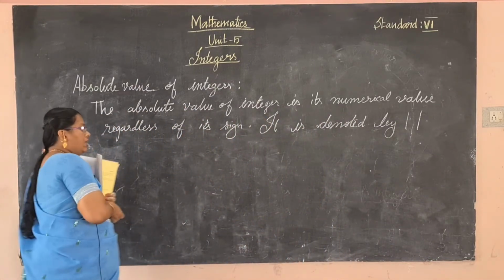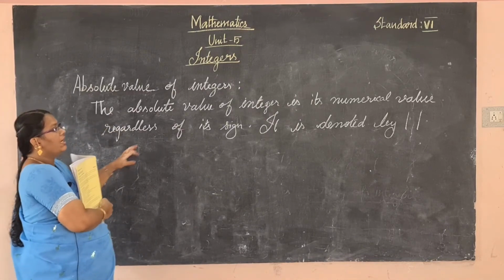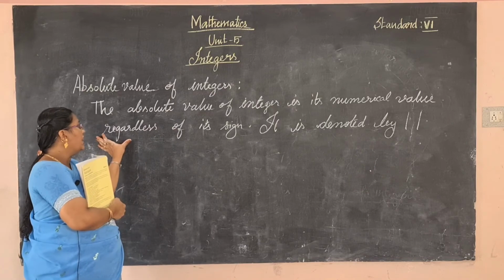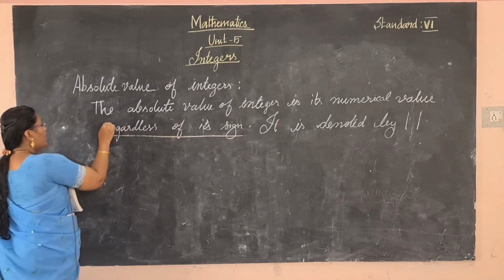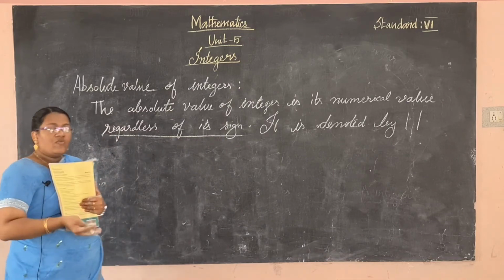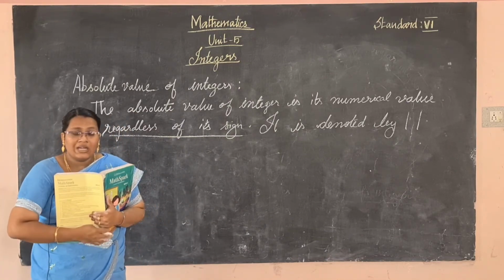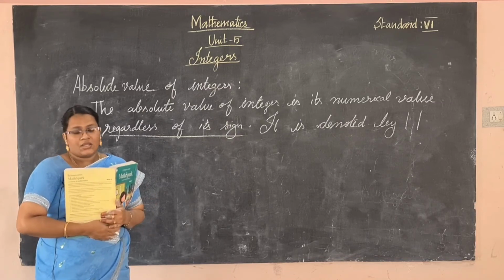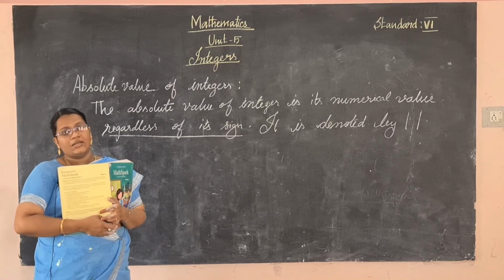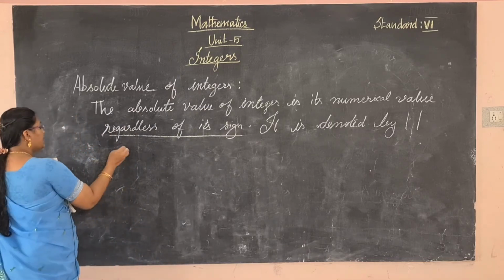So the absolute value of an integer is its numerical value regardless of its sign. Regardless means, whether a given number is a positive value or a negative value, you consider only the positive value, not the sign. Okay, sign is not considered. That is the meaning of absolute value of integers. See the example.